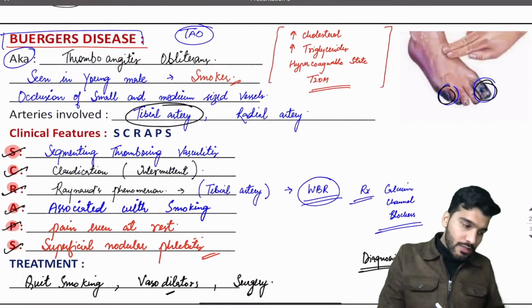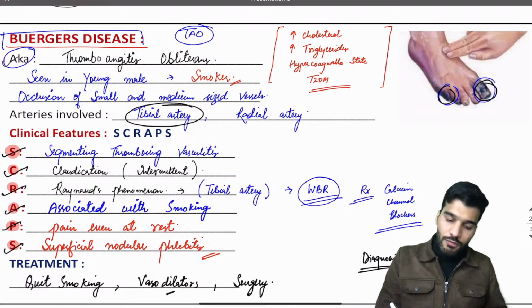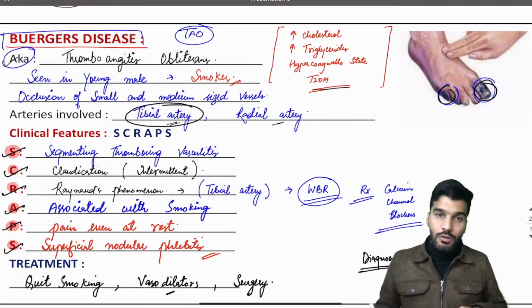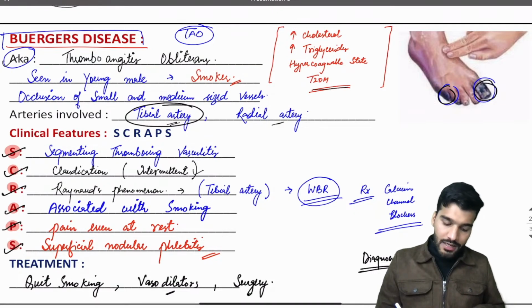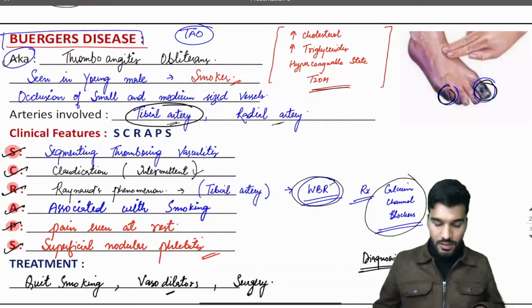The only condition in kids in which we give aspirin is Kawasaki's disease. Then Buerger's disease, also called thromboangiitis obliterans, is seen in smokers. Other risk factors have already been discussed. Arteries involved are the tibial and the radial artery. Intermittent claudication is seen, and it is associated with Raynaud's phenomenon having a color sequence change of WBR. Treatment for that is calcium channel blockers.